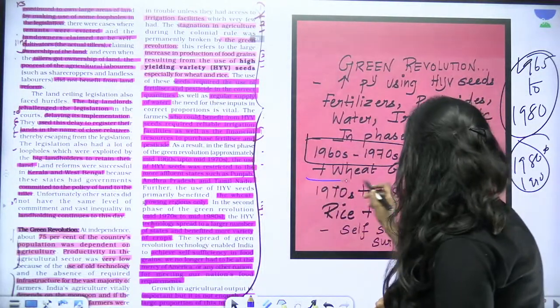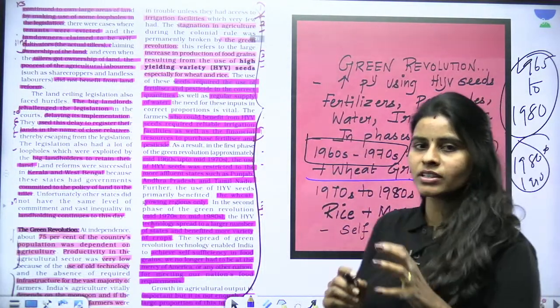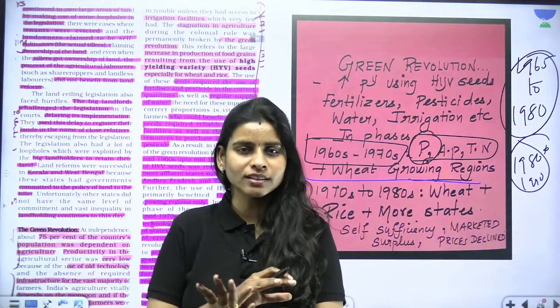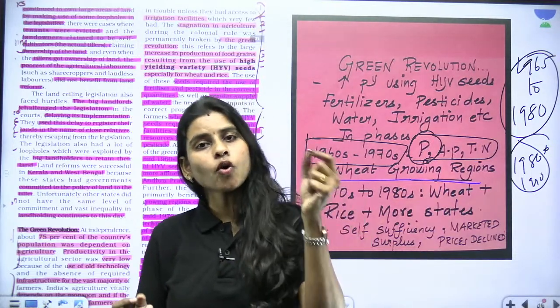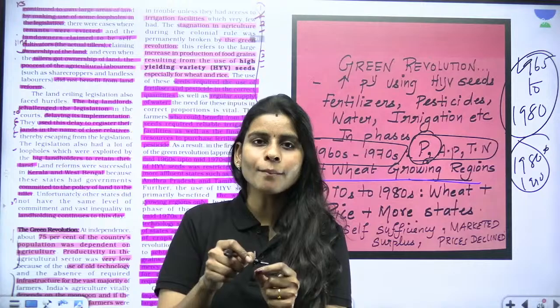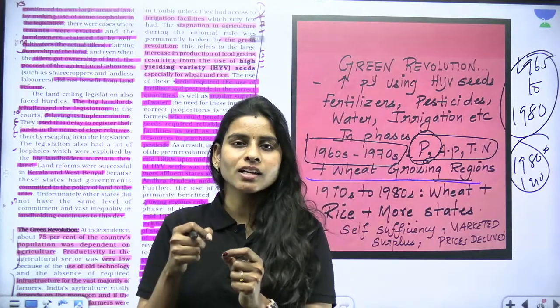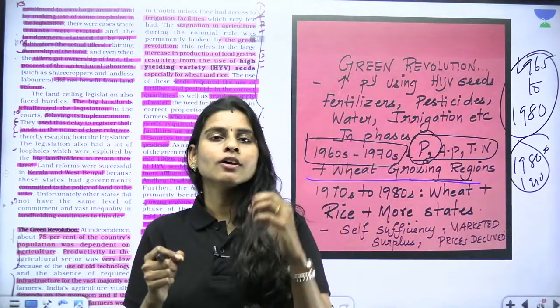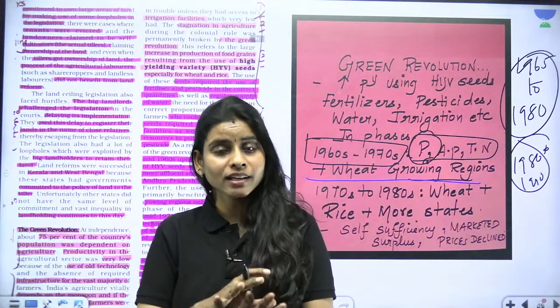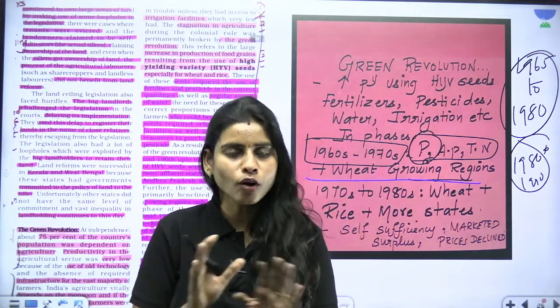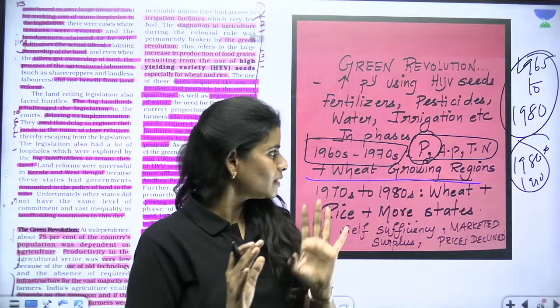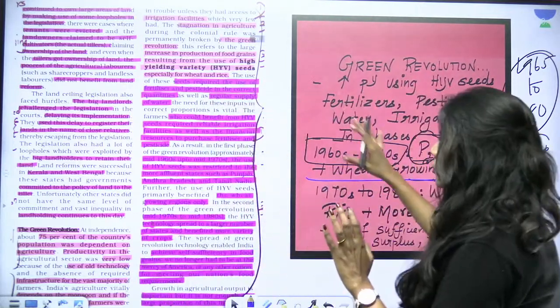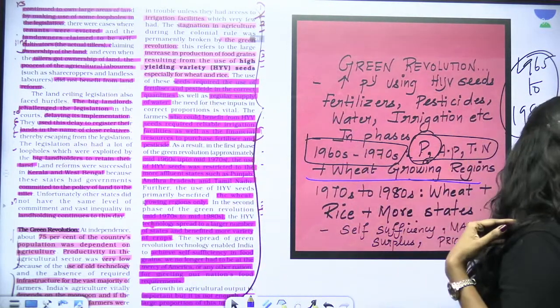Now moving back to the Green Revolution. What happened in the 1960s to 1970s? We introduced the high yielding variety seeds. The government also gave subsidies for the farmers to purchase the high yielding variety seeds, subsidies for their irrigation systems, and subsidies were also given for fertilizers. Remember these three things very importantly, because we are going to deal with them in the implications later.